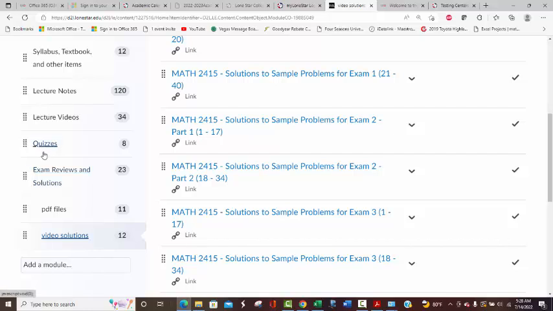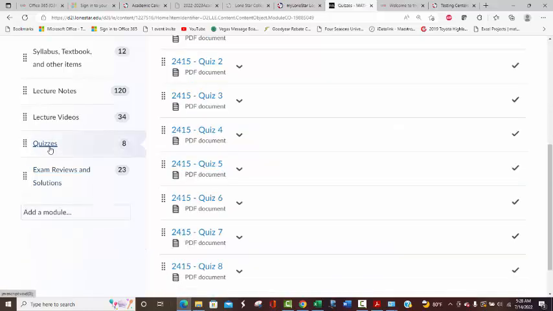Quizzes, let's go back to this and explain how the quizzes work. I mean, exams are pretty straightforward. You start the exam. I'll give you the passwords and everything, and then you start the exam, and usually they're about 3-hour time limits or something like that, and you just take the exam, submit the answers.